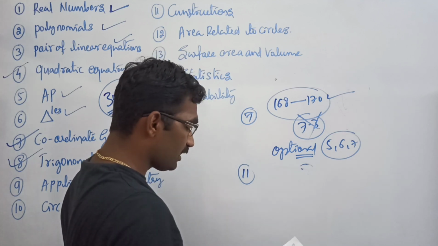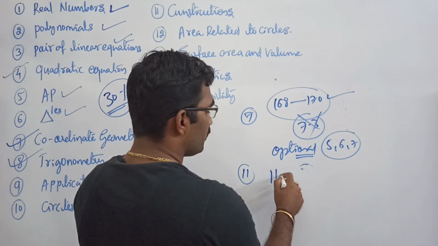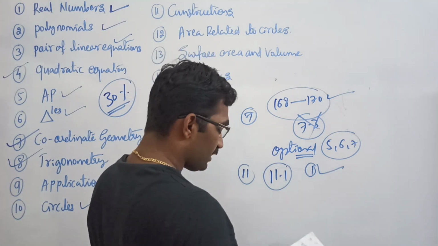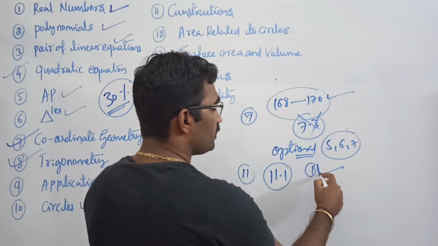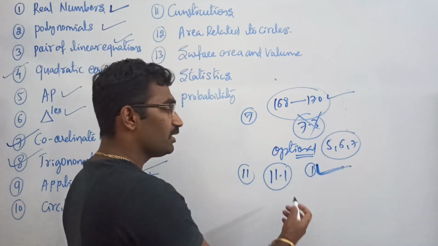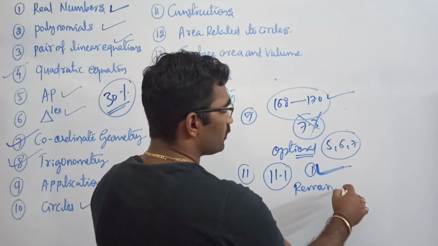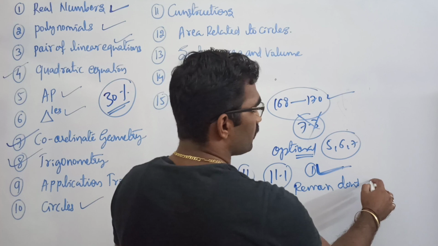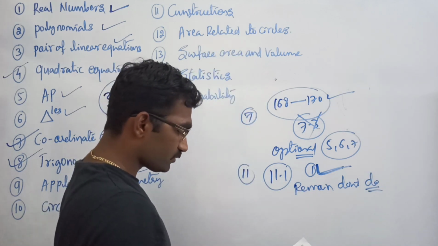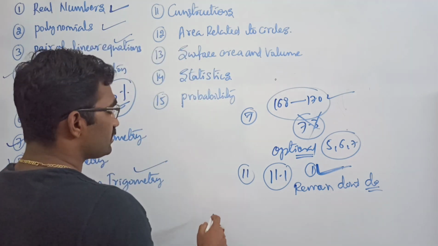Construction of similar triangles means in exercise 11.1 you have to do only the first question, and the remaining all no need to do. So in exercise 11.1 you have to do only the first question, and the remaining don't do it. Okay, now the 12th chapter.